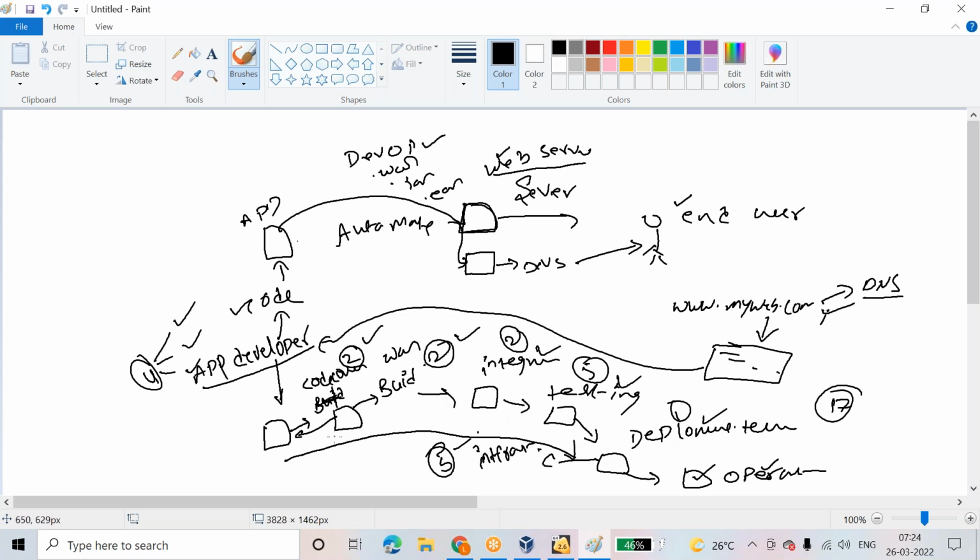Okay, in this process, if some issue or delay happens, then the blame comes. Means the build team has not delivered in time, the integration team may not integrate, the testing team may not test, deploy. So now the build team will say, boss, I got late from the code coverage team. The integration team will say, I didn't get any war file from the build team, how can I integrate? The testing team will say, integration is not completed. The blame comes, and it is a time-wasting process.